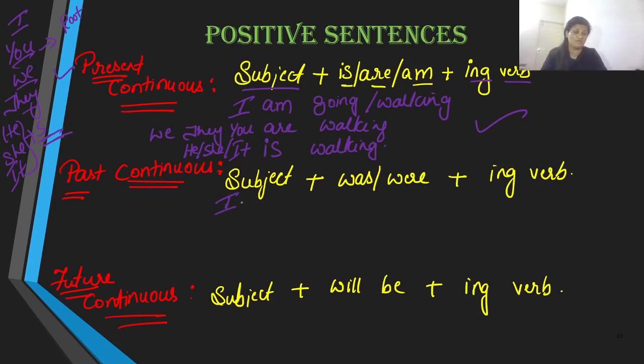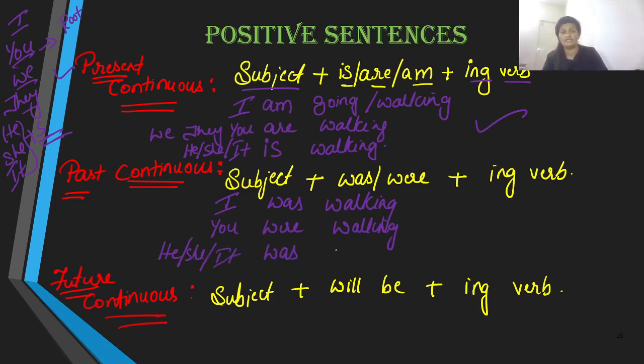Supposing you use I, the past tense of am is was, so you write the statement as I was walking. And supposing you use you, we, or they, the verb you use is were: you were walking. At the same time, if you use he, she, or it, then the verb that you use is was.